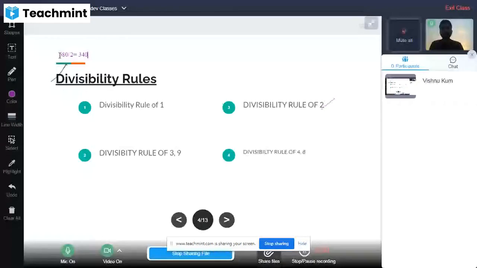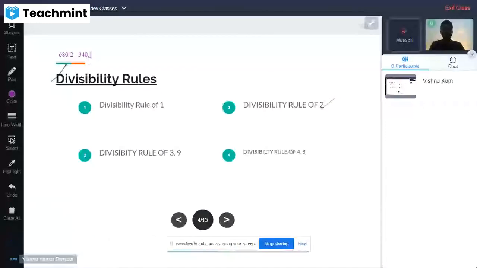So every number which has 0 in the last digit is divisible by 2, and all those values which are even are also completely divisible by 2.